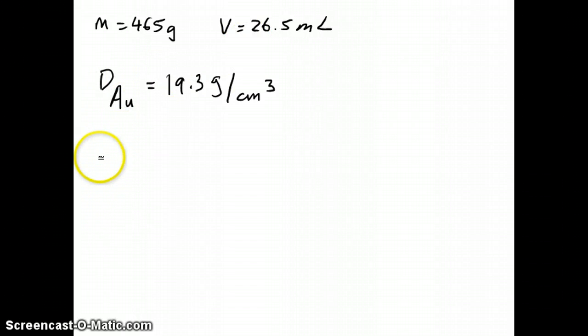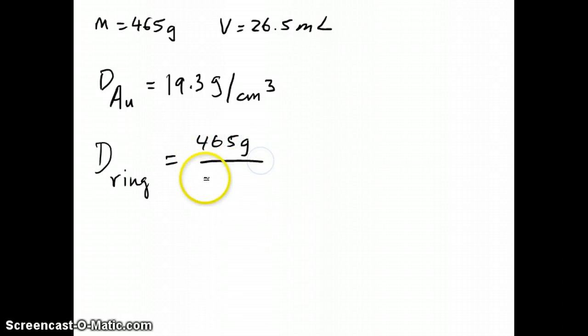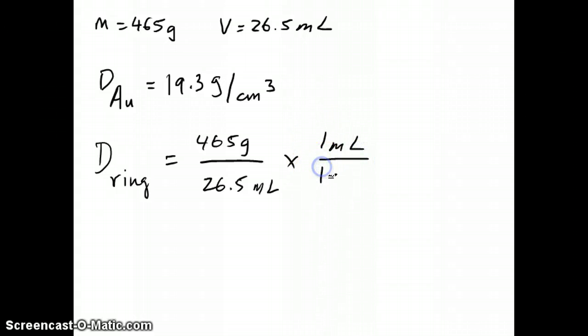To calculate the density of our ring, we'll use the ring's mass, which is 465 grams, divided by 26.5 milliliters. Now, this is to be expressed in cubic centimeters, but we know the relationship between cubic centimeter and milliliter is just 1 to 1.